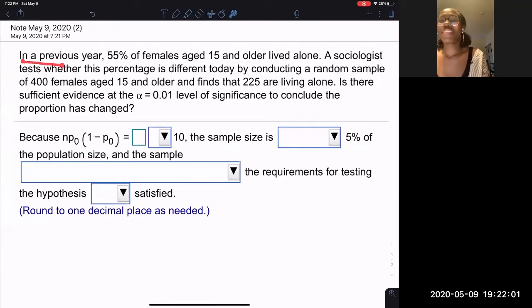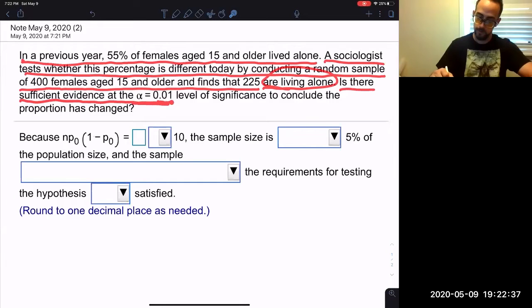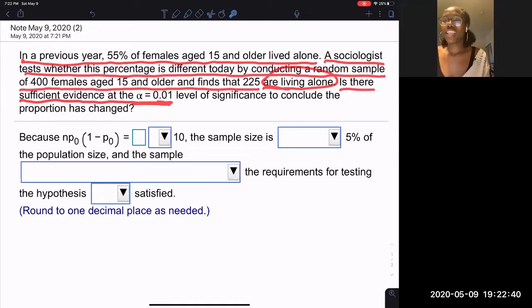In the previous year, 55% of females aged 15 and older live alone. A sociologist tests whether this percentage is different today by conducting a random sample of 400 females aged 15 and older and finds that 225 are living alone. Is there sufficient evidence at the alpha equals 0.01 level of significance to conclude the proportion has changed?